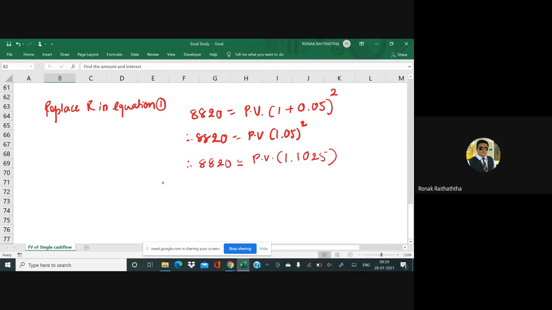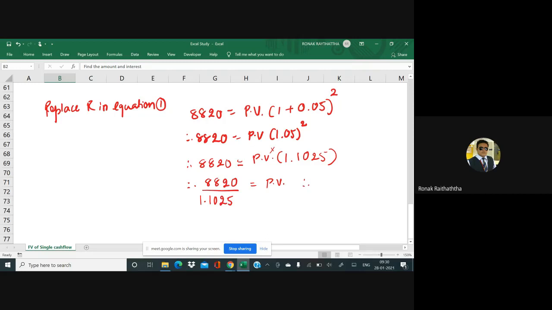So PV is in multiplication of this. So if it is there in a multiplication, you take it to left hand side, it comes in the division. Again, a very simple math. 8820 divided by 1.1025 equal to PV.